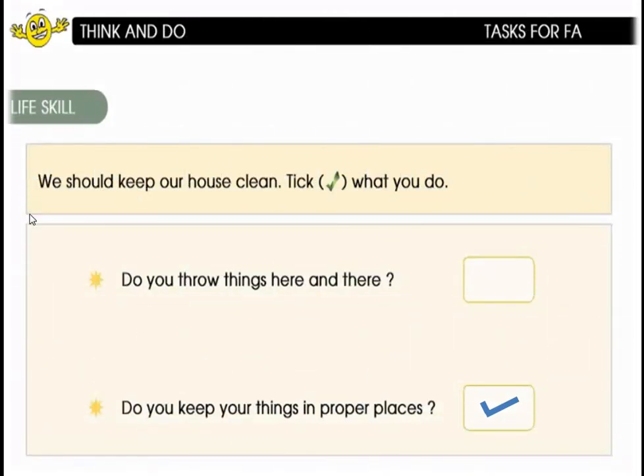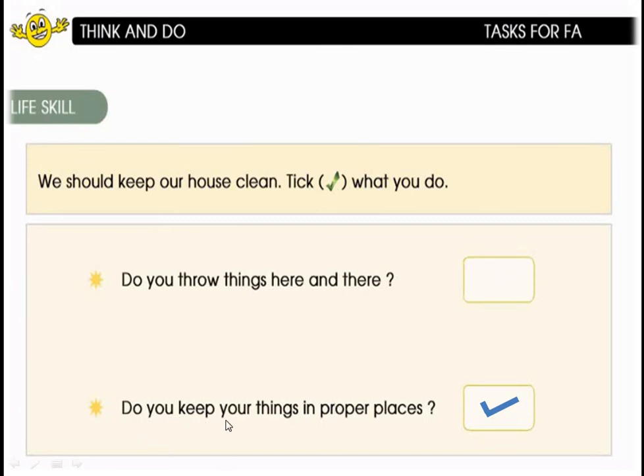Coming to the next activity, look here, children. We should keep our house clean. Tick right mark to what you do. Yes. Let us see what is there in this. Yes. Do you throw things here and there? Yes, children. Do you all throw things here and there in your house? No. That's why we don't put a right mark here.